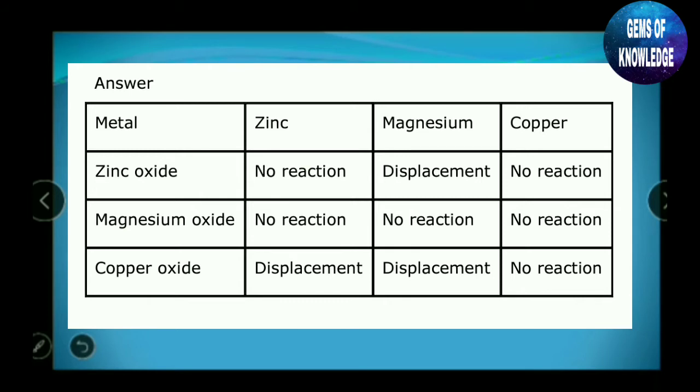Similarly, in the second case you can see there is no reaction in all three conditions. In the next case, you can see there is displacement here also and here also. When copper oxide is heated with zinc or magnesium, in both cases there will be a displacement reaction and the copper will be displaced by zinc and magnesium. I hope this answer is clear for you. If you have any doubts regarding this, you can comment down below. I'll definitely help you out.